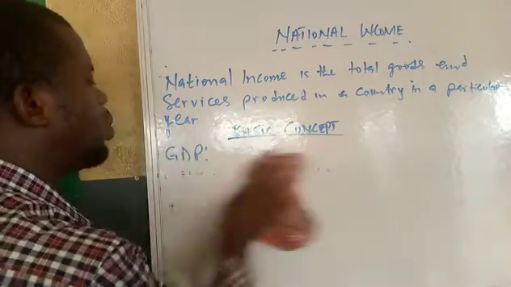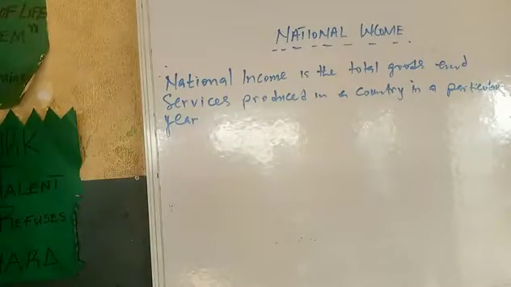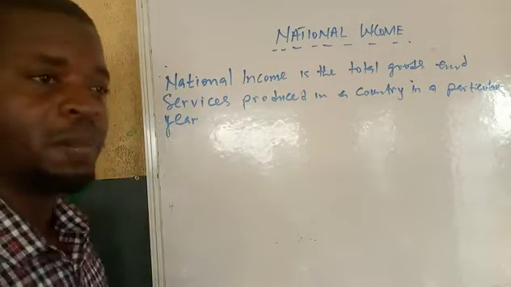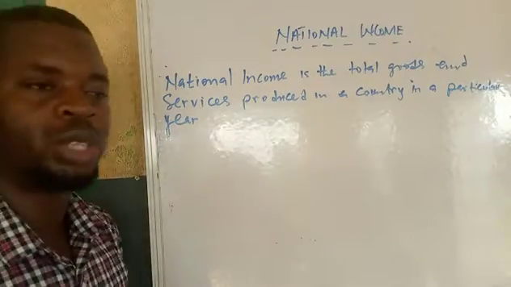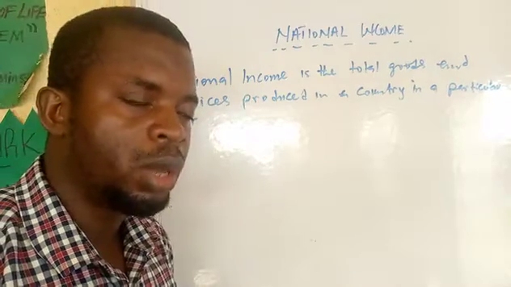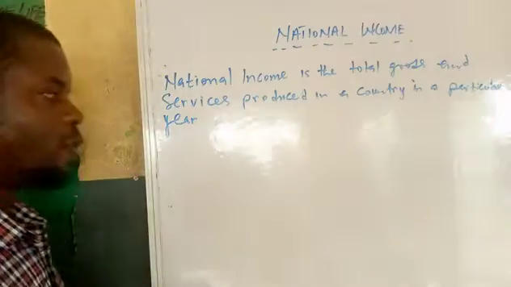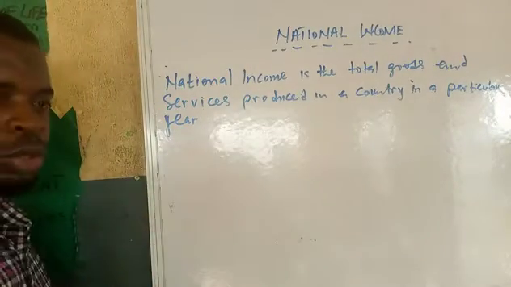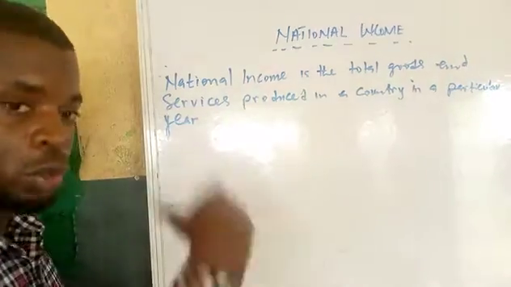Okay. Now let's quickly look at the calculation aspect of it. For the calculation, this is also very, very important. Please pay attention. Then we have 3 ways of calculating national income. It could be expenditure method, income method, and output method. Now, I'm taking you on expenditure method in this video. The subsequent video will continue.